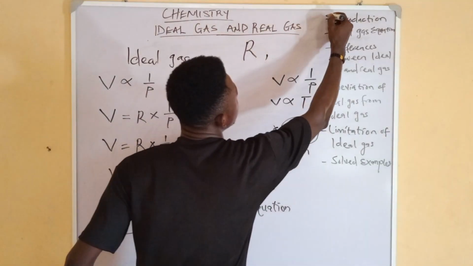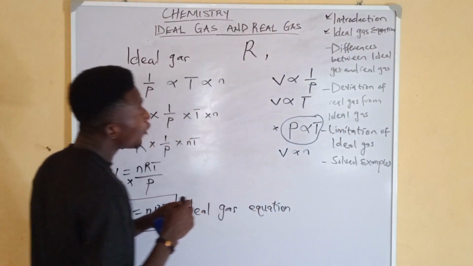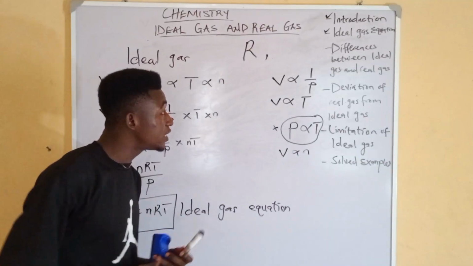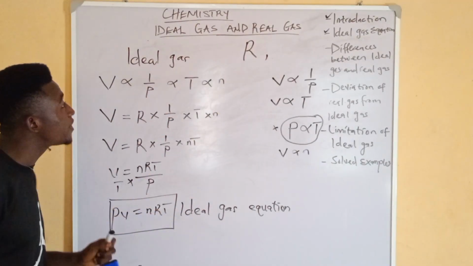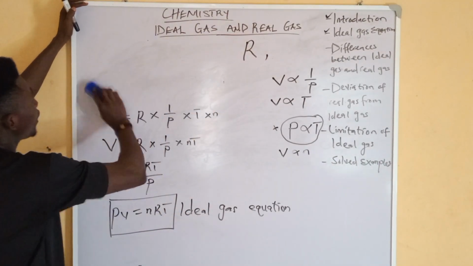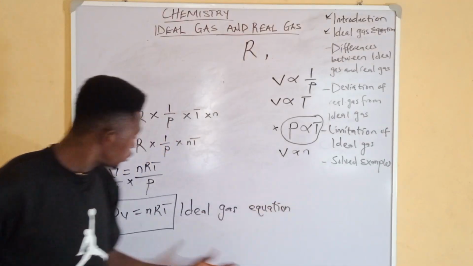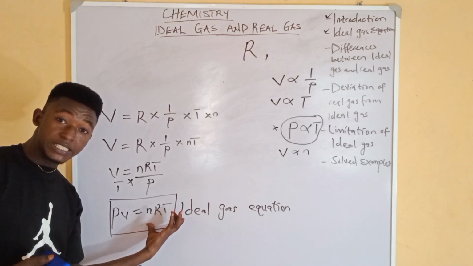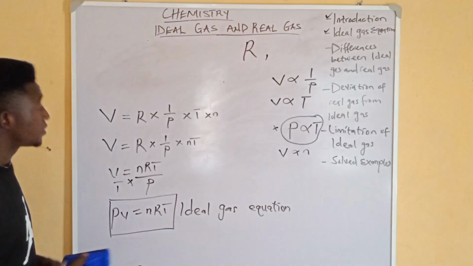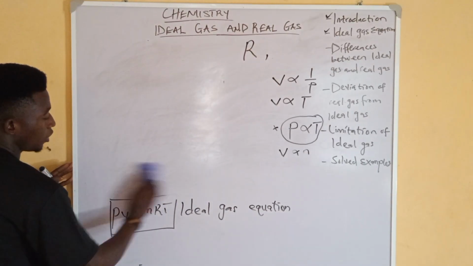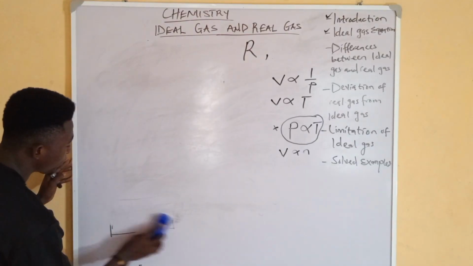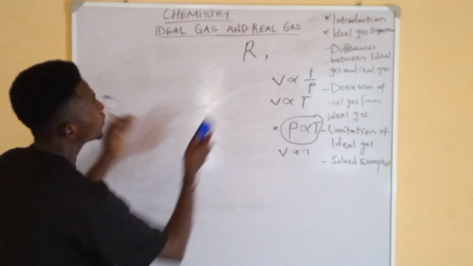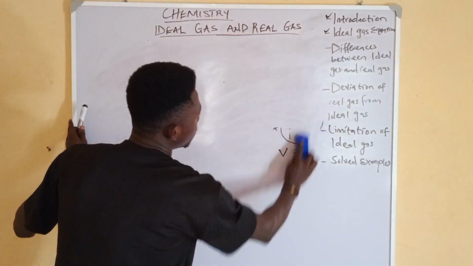So we've done this. Now let's go to the differences between ideal gas and real gas. This is very important. Of course, in these sub examples, we also look at some questions that can come under this equation, where you use this equation to solve examples. All right. So to differentiate between ideal gas and real gas, let me clean this so that I have space.